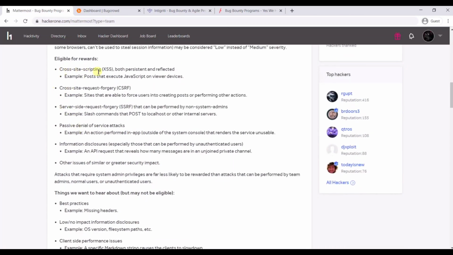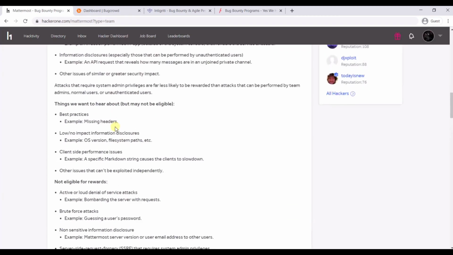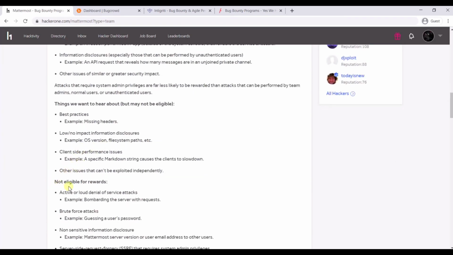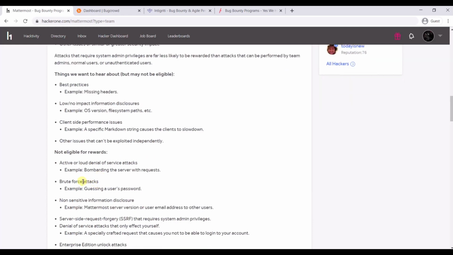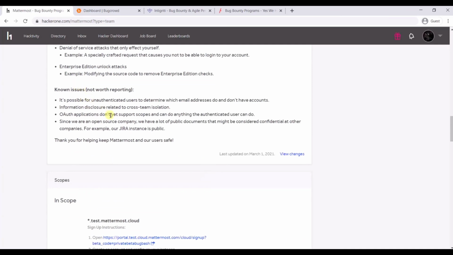You can see all this information. Eligible for rewards, like scripting is eligible, CSRF is eligible, SSRF is eligible. So if you have knowledge of web applications or mobile applications, then it's easy to perform this testing on these platforms. You can also see the issues which are not in scope, that is, not eligible for rewards. You cannot perform these attacks, and you cannot use any automated tools on these platforms. So you can just go with the guidelines and perform your testing.